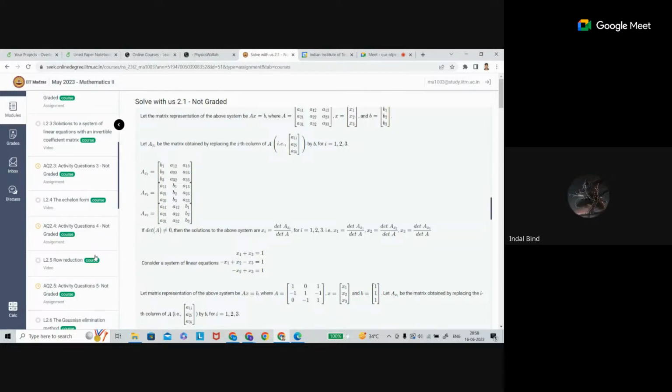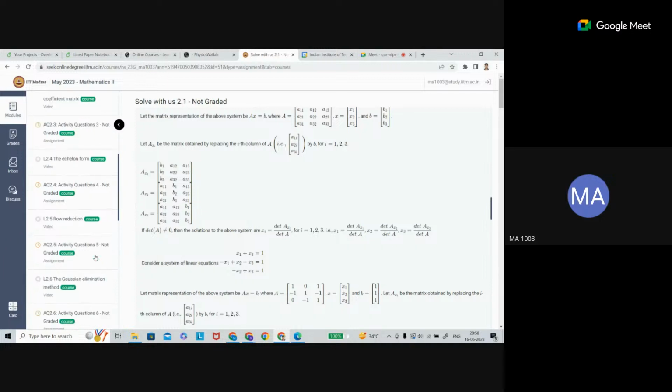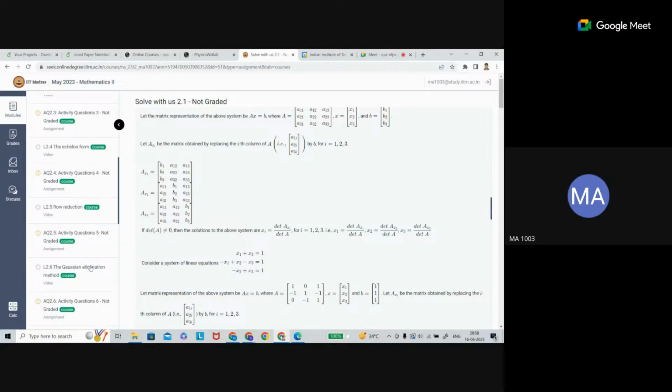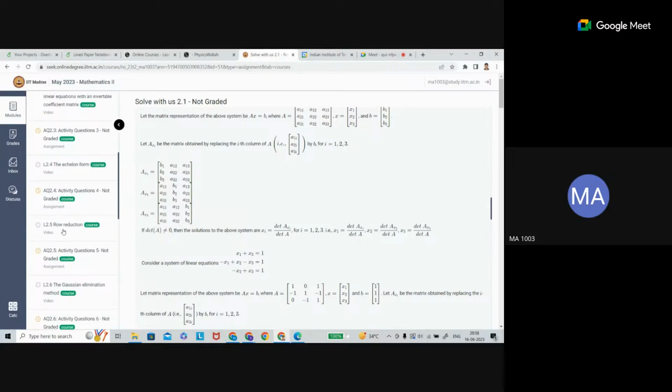Now, before going to the Gauss elimination, we need some forms. So in the fourth and fifth lecture, you will see that some forms are given. The first form is the echelon form, and the second form is the reduced row echelon form. To apply the Gauss elimination method, you need to know what a reduced row echelon form of a matrix or the echelon form of a matrix is. So let's discuss that. What is the echelon form of a matrix?